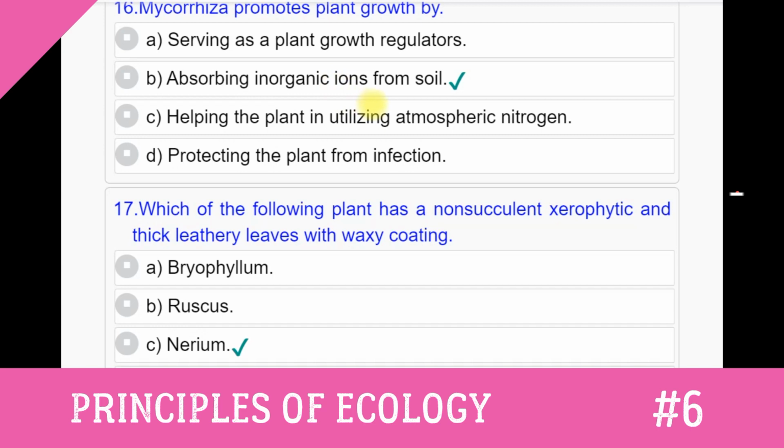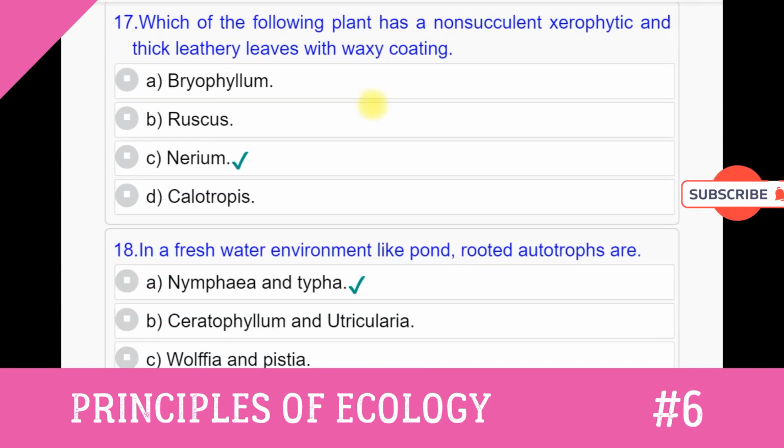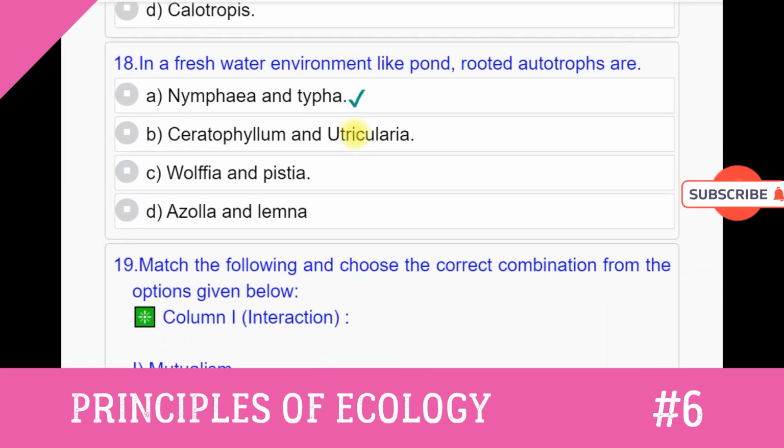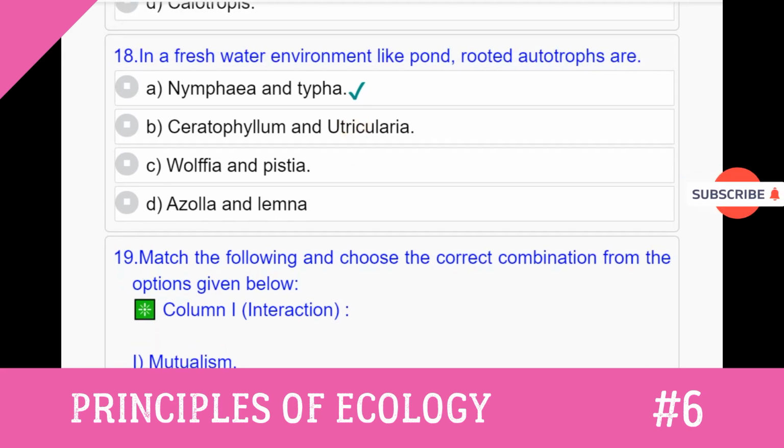Question number 17. Which of the following plant has a non-succulent xerophytic and thick leathery leaves with waxy coating? Option A. Bryophyllum. Option B. Ruscus. Option C. Nerium. Option D. Calotropis. Answer to this question number 17 is option C. Nerium.